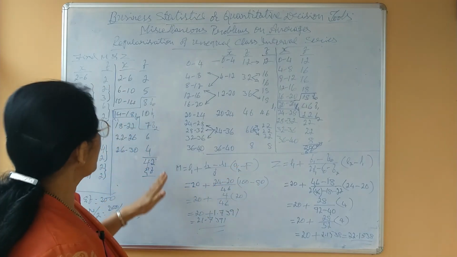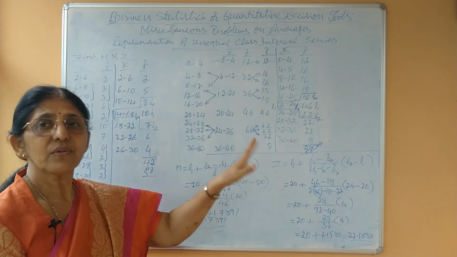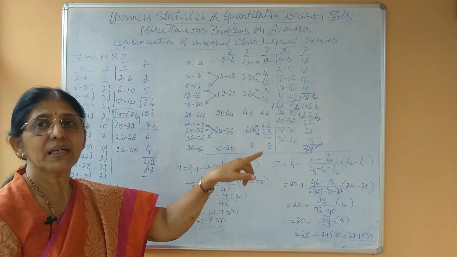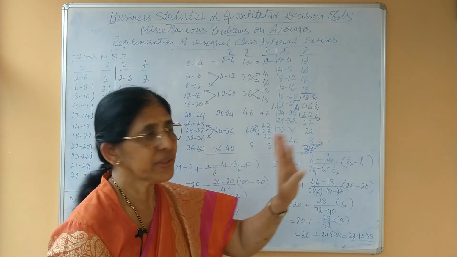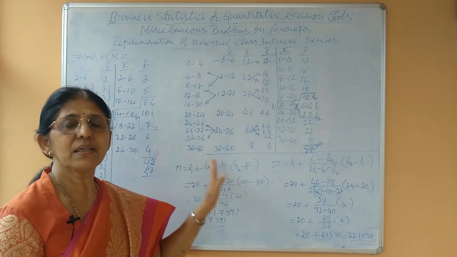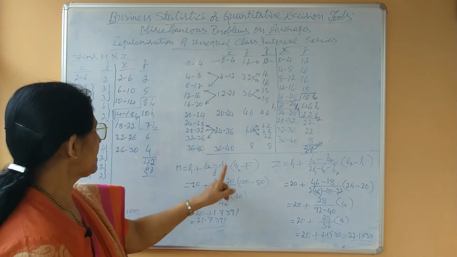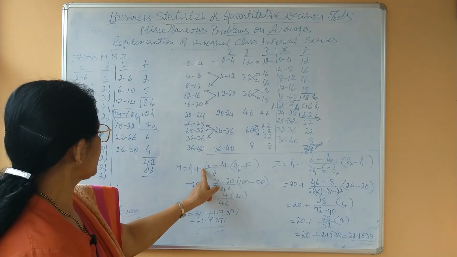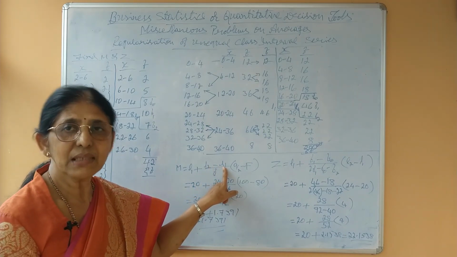Okay. Now in the continuous series, x bar equals a plus c d bar, where c means the common class interval. When there is no common class interval, then that c will not be there. But in the case of median and mode, a continuous series must have a common class interval, because in the formula for the median we take L2 minus L1, which is nothing but the class interval.